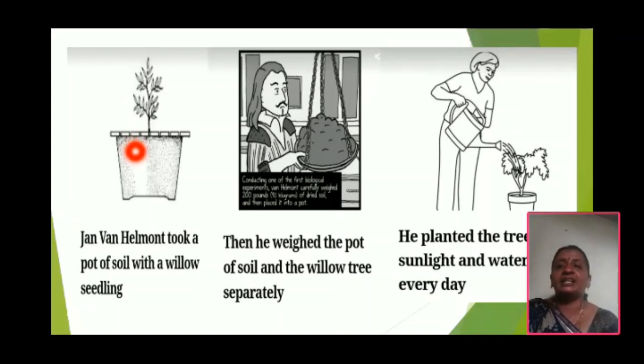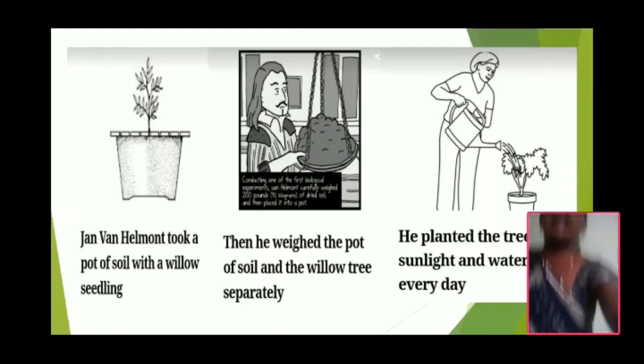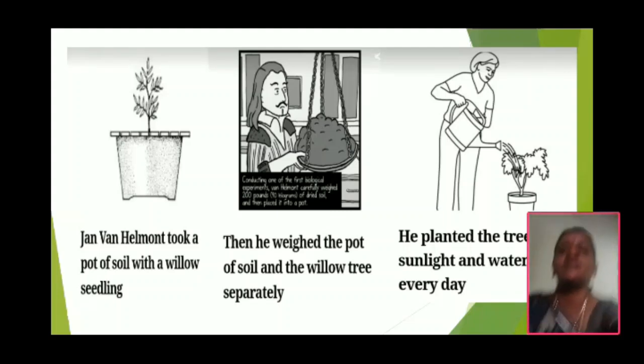Next he covered it with a lid so that dust could not fall on the surface of the soil. The lid contains small holes so that air and water could reach the roots, and he gave it only rainwater.